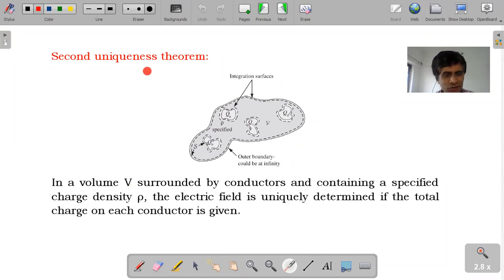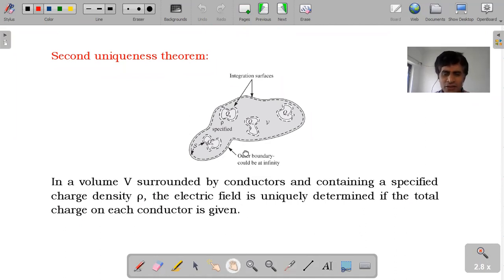And the second uniqueness theorem: in a volume V surrounded by conductors, and this is the keyword, containing a specific charge density rho, the electric field is uniquely determined if the total charge on each conductor is given. From the knowledge of charge you can explain the second uniqueness theorem. You should know the total charge on each conductor, therefore you can define the electric field.